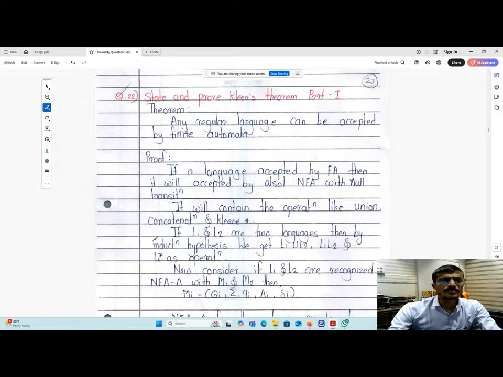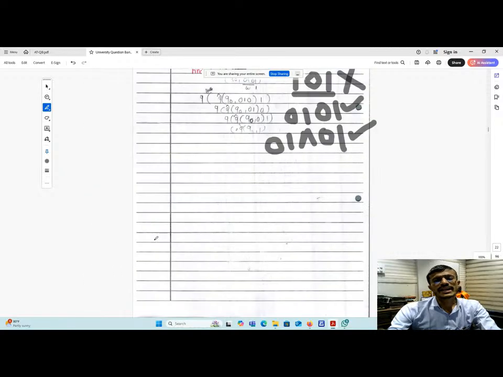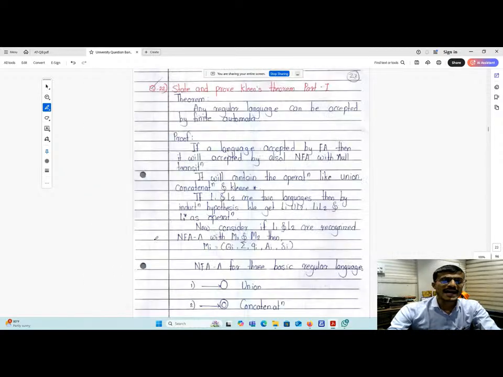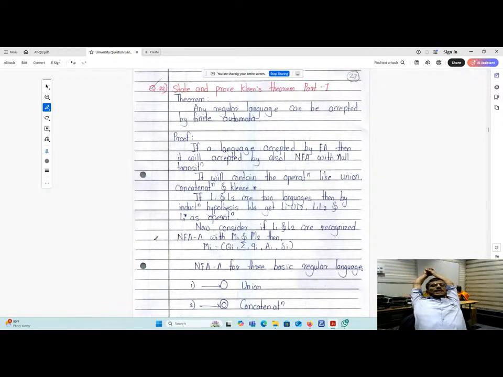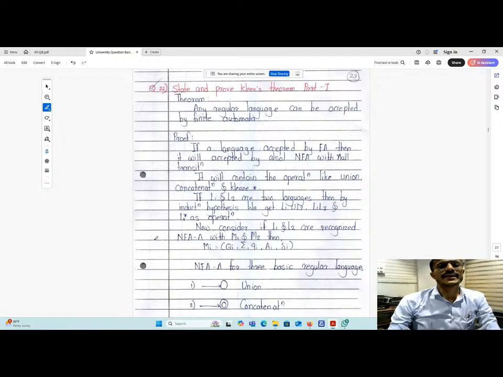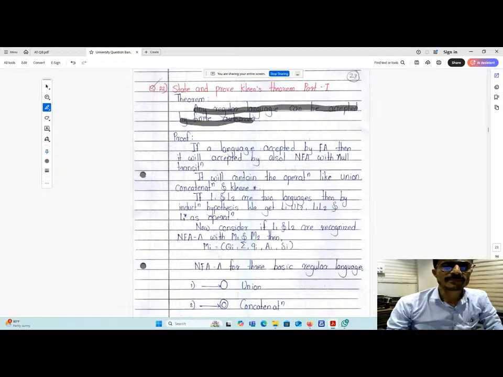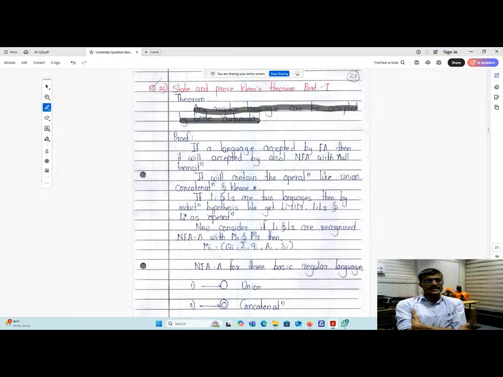Now see question number 22. A very interesting question. It will be asked in your examination tomorrow. State and prove Kleene's theorem part 1. So what is Kleene's theorem 1? Every regular language is accepted by a finite state automata. You can see here, a regular language can be accepted by a finite state automata. That is Kleene's theorem 1.